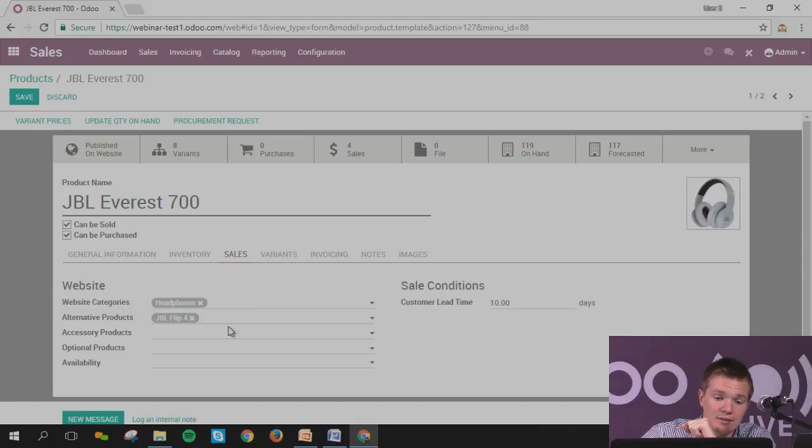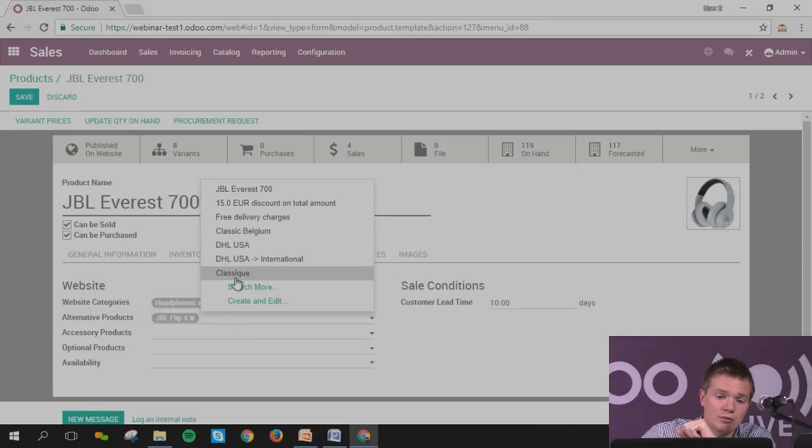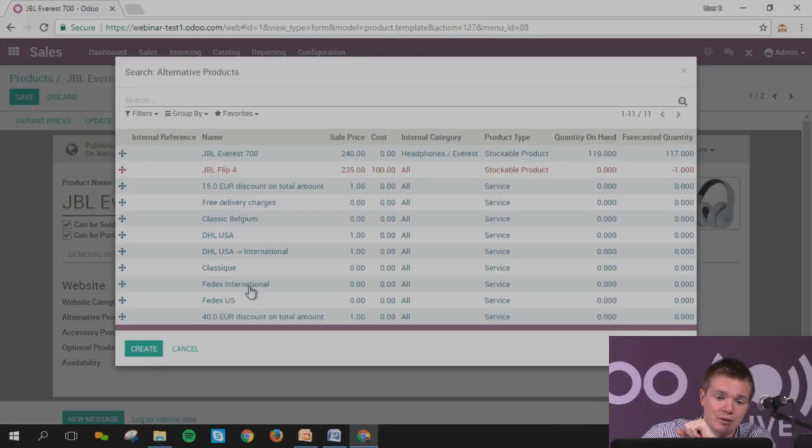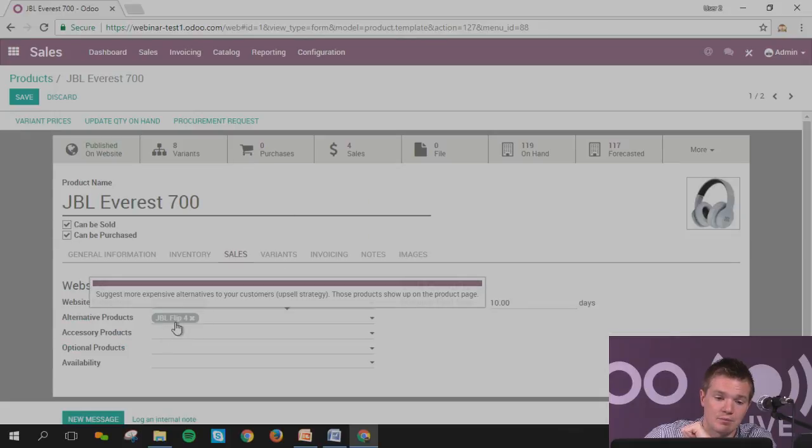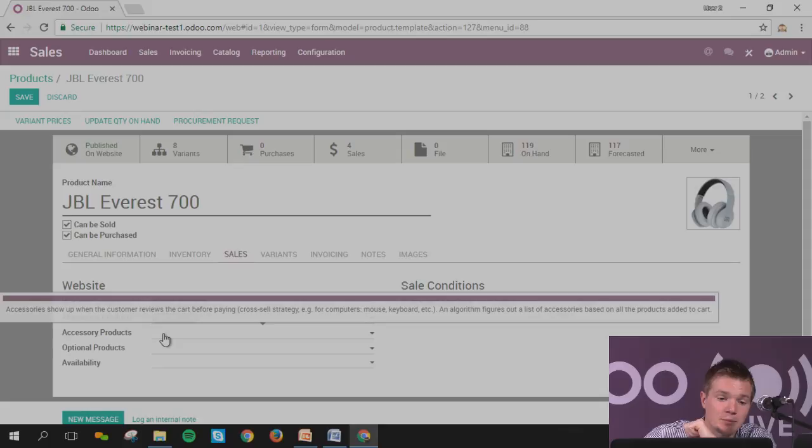Okay, and this again, they will propose all the different products that you have in your database. So if he's looking for the Everest, maybe he will be interested in the Flip, which is another sound-based product. Okay, I can add it. This is why I've set it in here. Accessory product, it's a bit different.